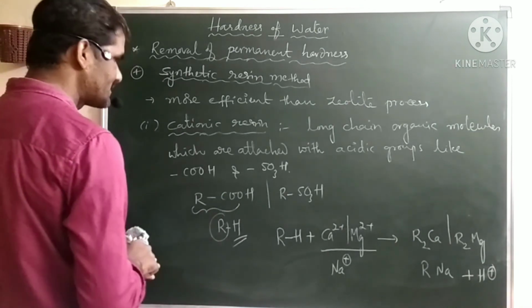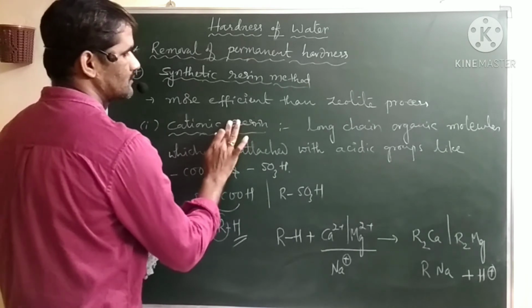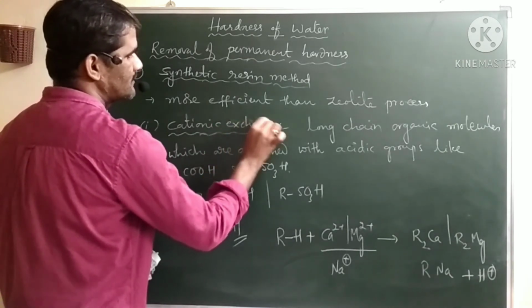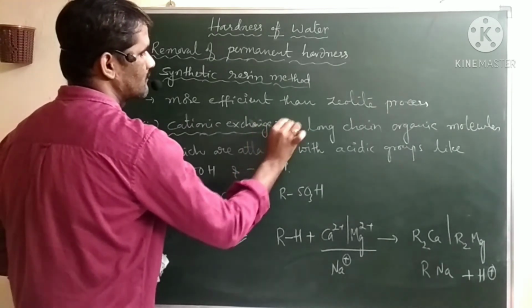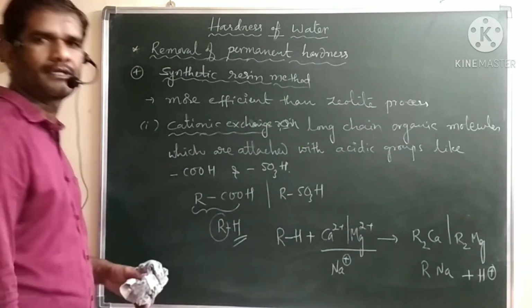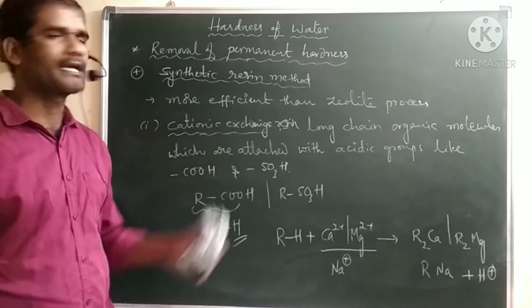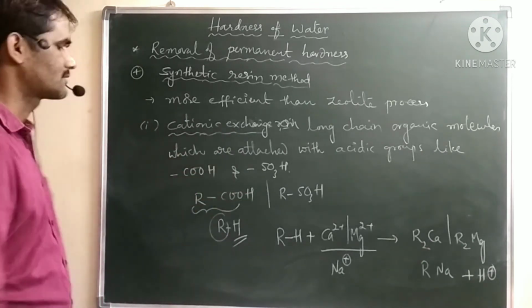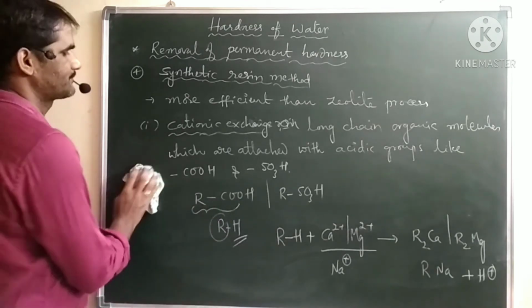This is the cationic exchange resin. Sorry, here cationic exchange, we are exchanging. You can correct it here: cationic exchange resin. So you are exchanging cations with another cation, that means H plus with cations.